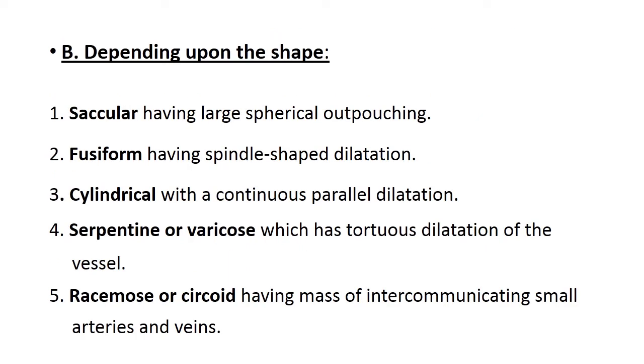Now, classification depending upon the shape. There are mainly 5 types of aneurysms: saccular, having a large spherical outpouching; then fusiform, having spindle shaped dilatation; then cylindrical, with a continuous parallel dilatation; then serpentine or varicose, which has tortuous dilatation of the vessel; and the fifth one is racemose or cirsoid, having a mass of intercommunicating small arteries and veins.